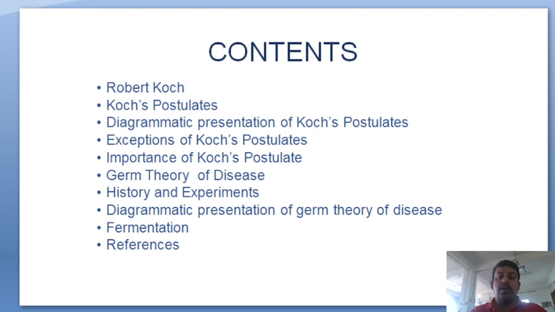In the next slide we see that Robert Koch is a popular German scientist and is regarded as one of the main founders of modern bacteriology, because Koch developed many innovative techniques in microbiology while working as a private physician. He was by profession a physician. He didn't know that various types of microbes are related to the production of various diseases.